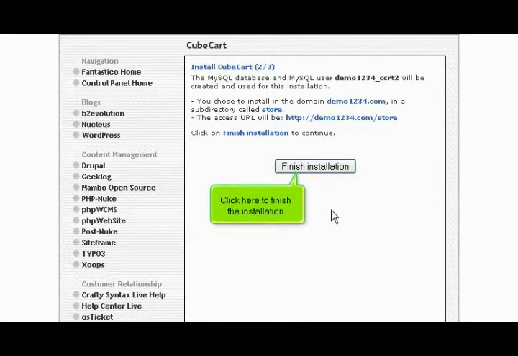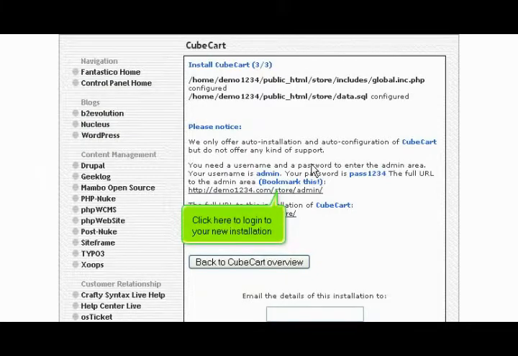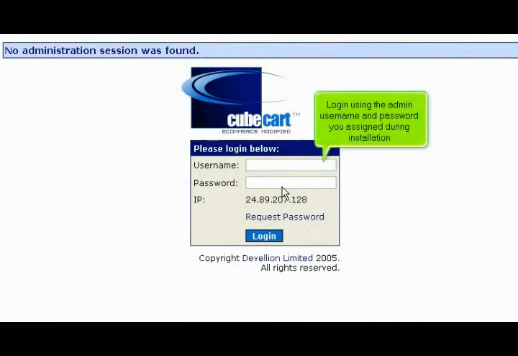Click here to finish the installation. That's it! Cubecart has been successfully installed in your account and is ready for you to start configuring it. Click here to log in to your new installation. Log in using the admin username and password you assigned during installation.